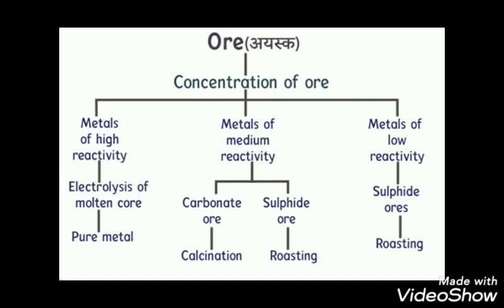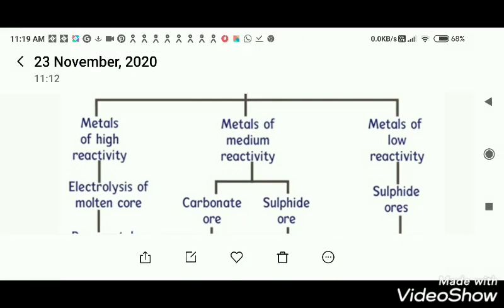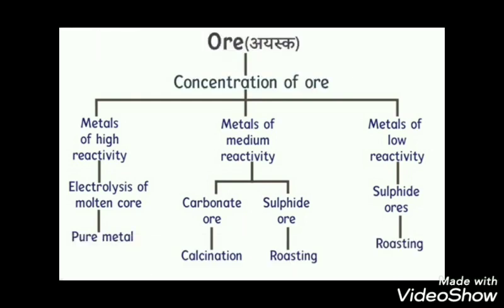They are extracted using the method of electrolysis of molten ore. We have to follow that method particularly for those metals of high reactivity. Which are the metals of high reactivity? As I told you, high reactivity metals are potassium, sodium. Those are all high reactive metals. Calcium, magnesium, those are all comparatively high reactive metals. To extract those from their ores, we have to follow the electrolysis method. Then we can get a pure metal.